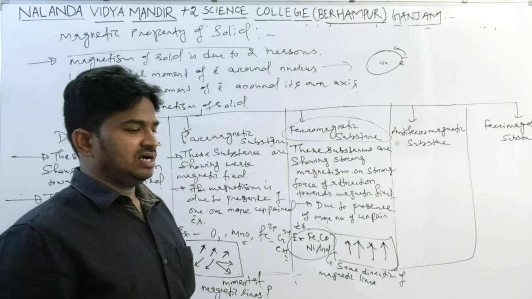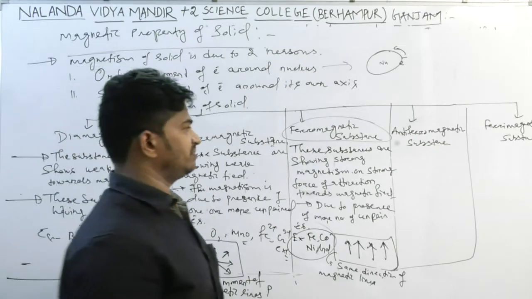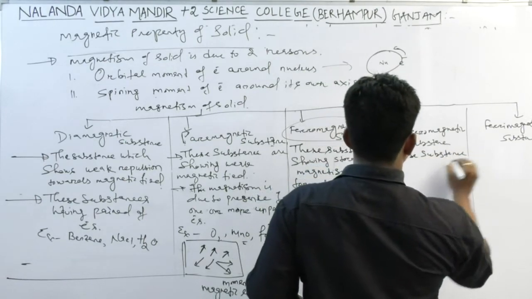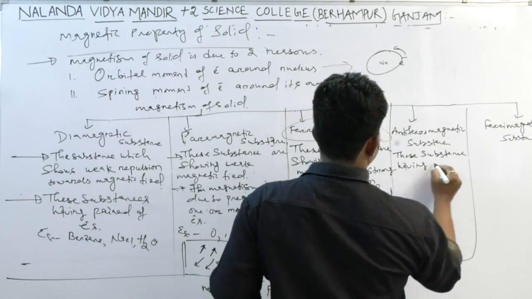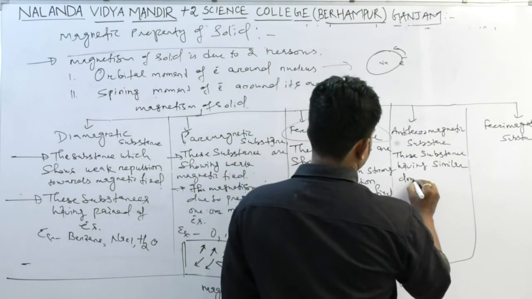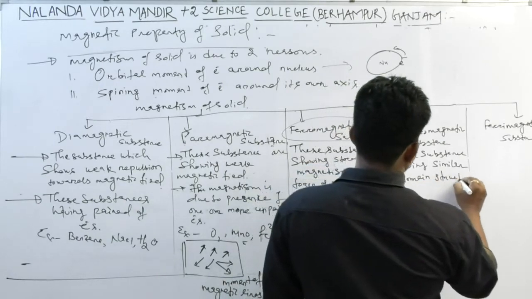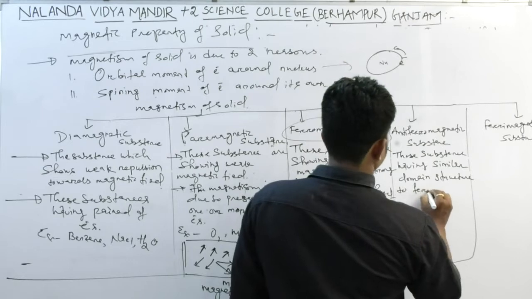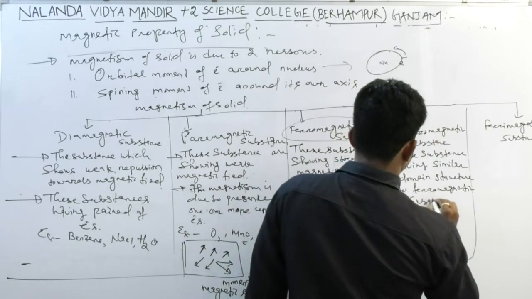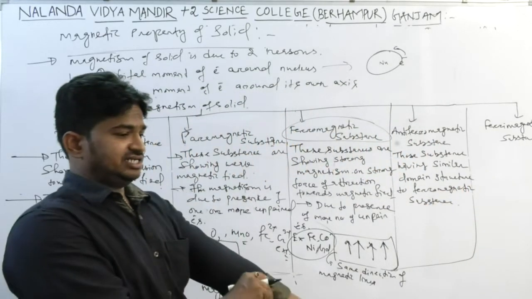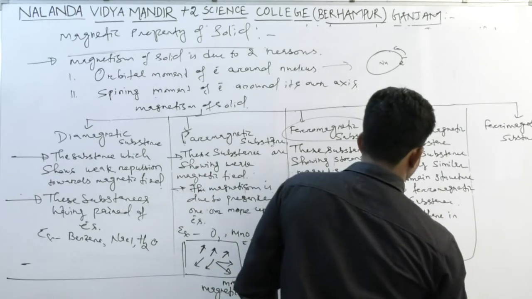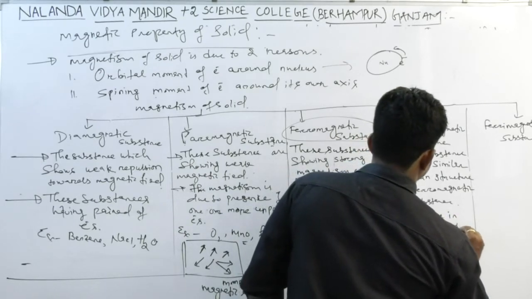Antiferromagnetic substances have a domain structure similar to ferromagnetic substances, but the domains are in opposite directions.